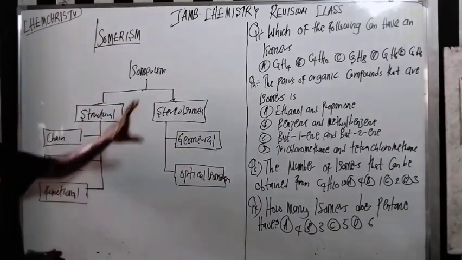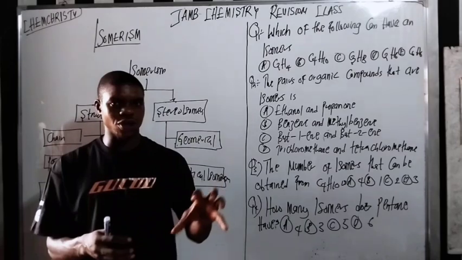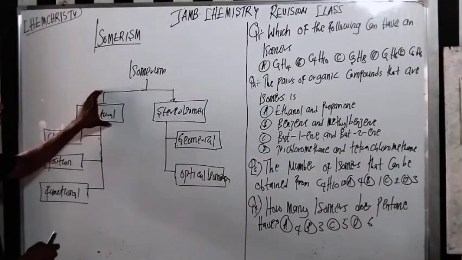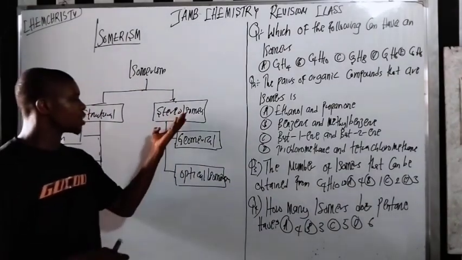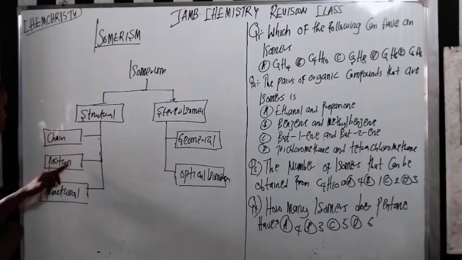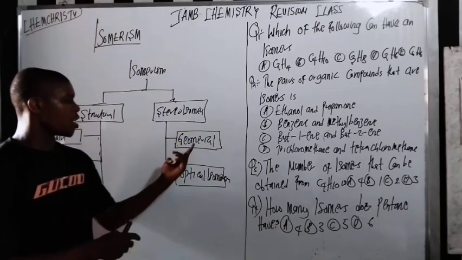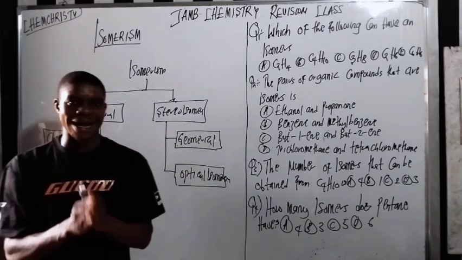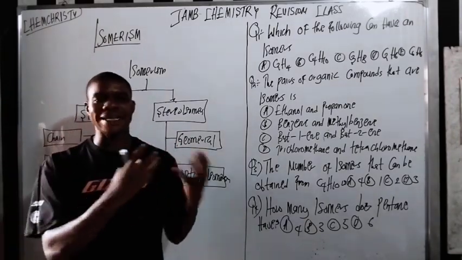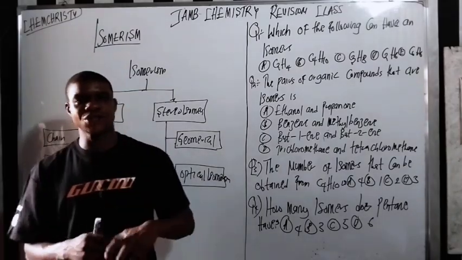So that is what you want to take into account here. In this class, I just want to do a revision class, because I've created videos on structural isomerism and stereoisomerism. I've created different videos that explain chain, positional, and functional, and I've also produced videos that explain geometrical and optical isomerism. So this video is not me trying to explain everything again. I'm trying to do revision questions.